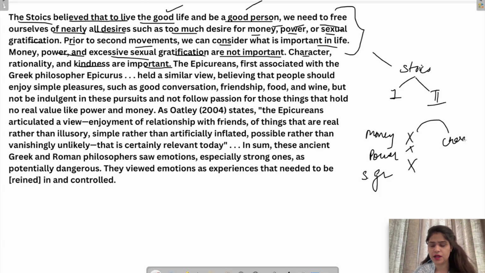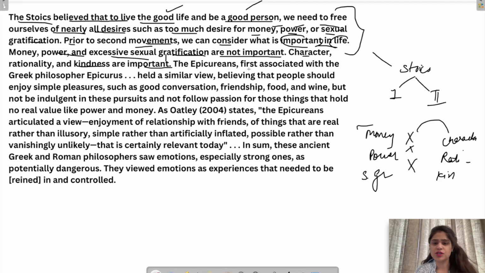Character, rationality, kindness. All these things are more important. So in the second movement of your emotion, where you actually think, you should consider what is important and what is not, and they have also told us what is important. So this is how you can be a good person.